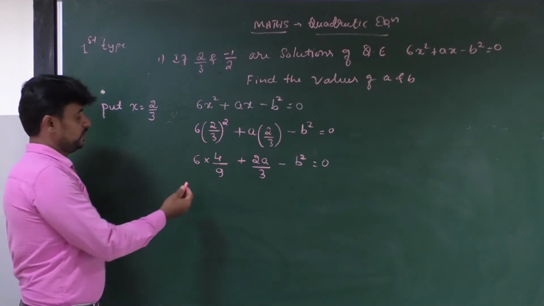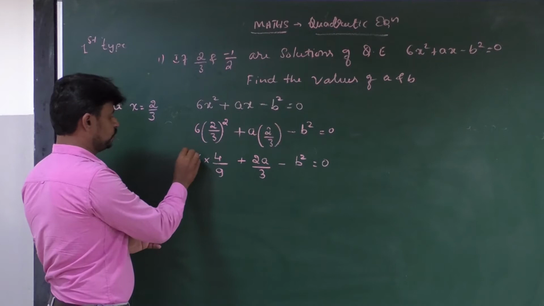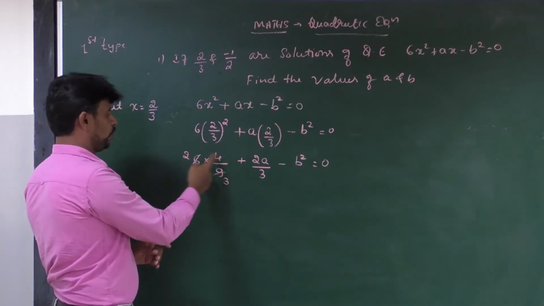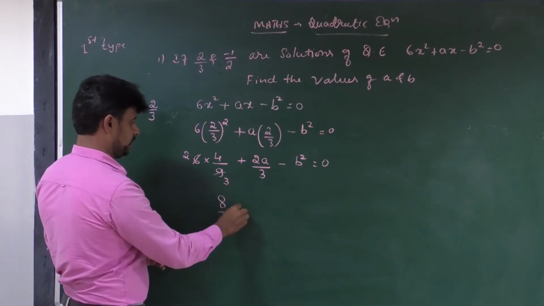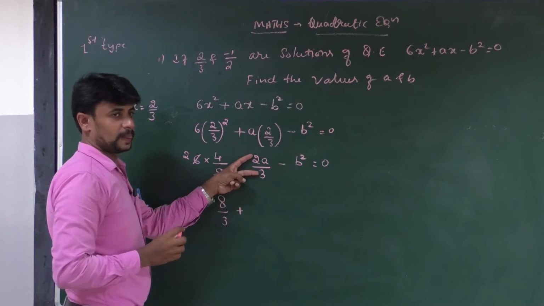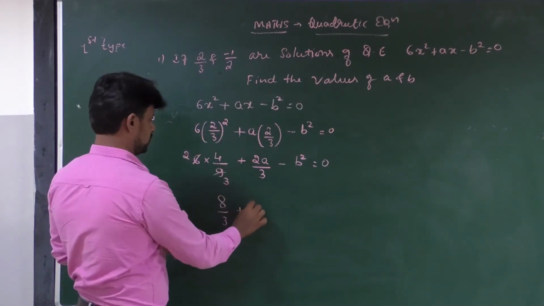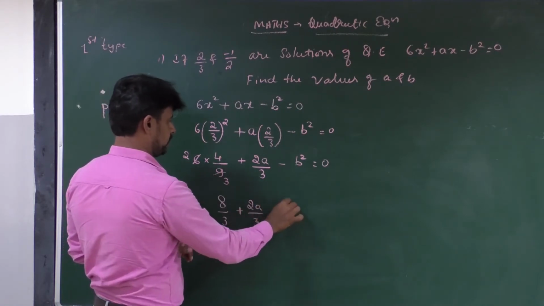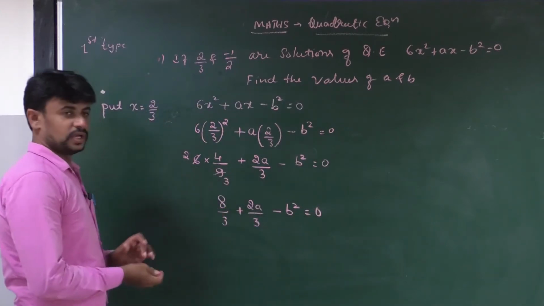In the next step, we can easily cancel 6 and 9 by 3. 3 2s are 6 and 3 3s are 9. 4 2s are 8 divided by 3 plus, here we can't simplify again, so 2a divided by 3 minus b square is equal to 0.